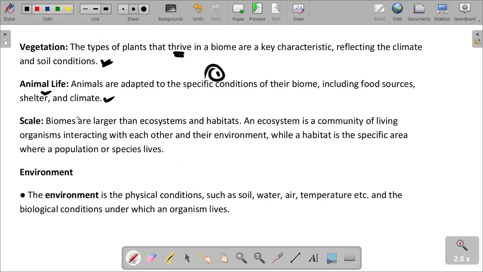In terms of scale, biomes are larger than ecosystems and habitats. An ecosystem is a community of living organisms interacting with each other and their environment. We can have an ecosystem in a garden or in a zoo. A habitat is a specific area where a population or a species can live and survive.